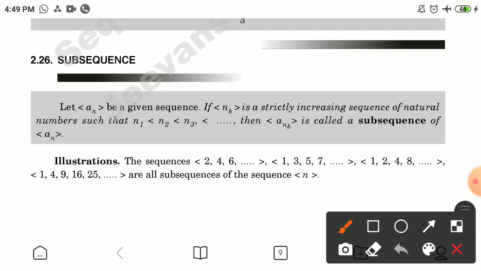Dear students, next topic is subsequence. Definition: let {a_n} be a given sequence. If n_k is a strictly increasing sequence of natural numbers such that n_1 < n_2 < n_3 and so on, then {a_{n_k}} is called a subsequence of {a_n}. Making illustration,